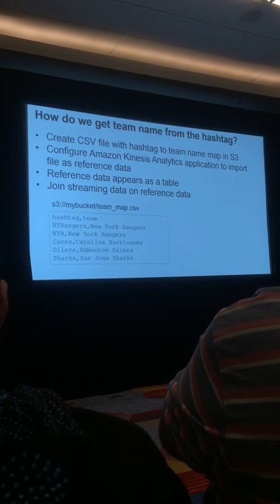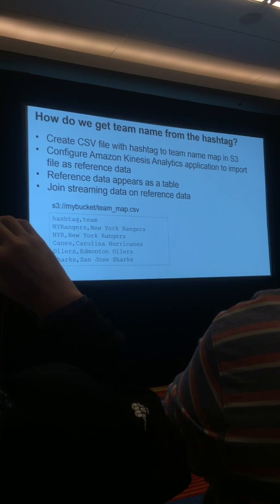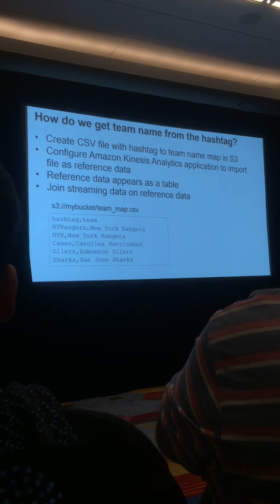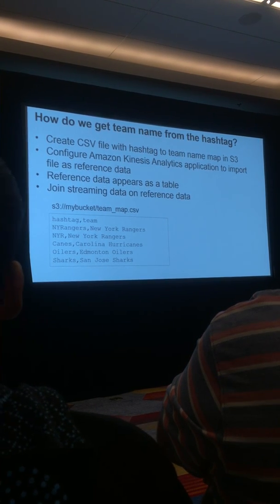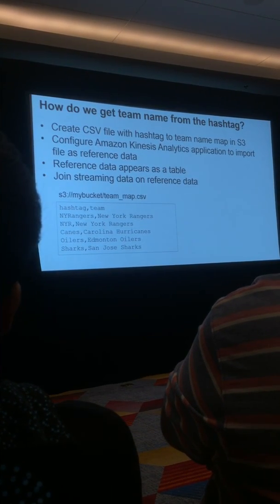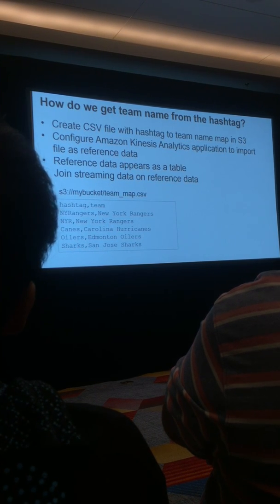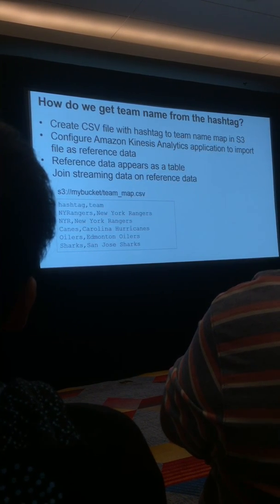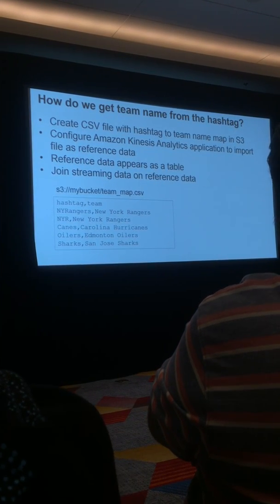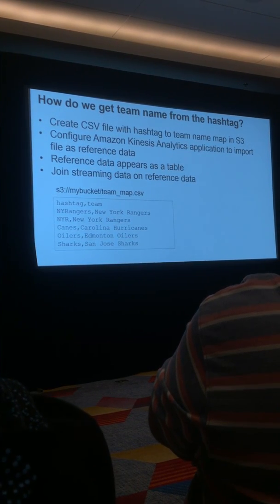So now we've got a stream, but all it contains is the text of what the user said and the hashtags, and remember my output was the full team name. That's where we can use reference data to do a join in our application to get some static data, because the static data is not going to change in this case. So we've gone through and looked at all the official hashtags for all of the teams, and we've created a file in S3.